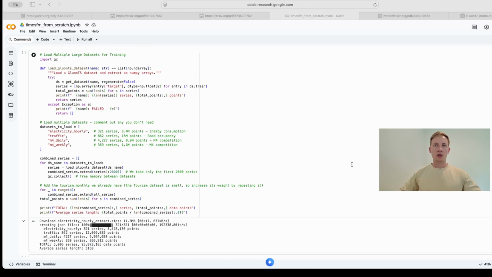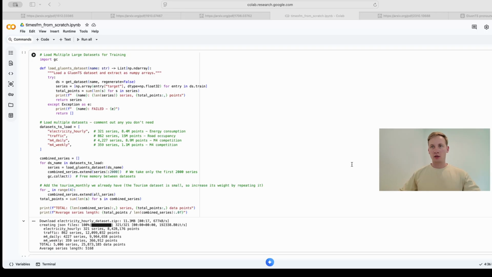Because it is a time series foundation model, the goal of the paper is zero-shot forecasting, meaning the model should be able to look at a dataset it has never seen before and predict it perfectly just by understanding the fundamental physics of time.